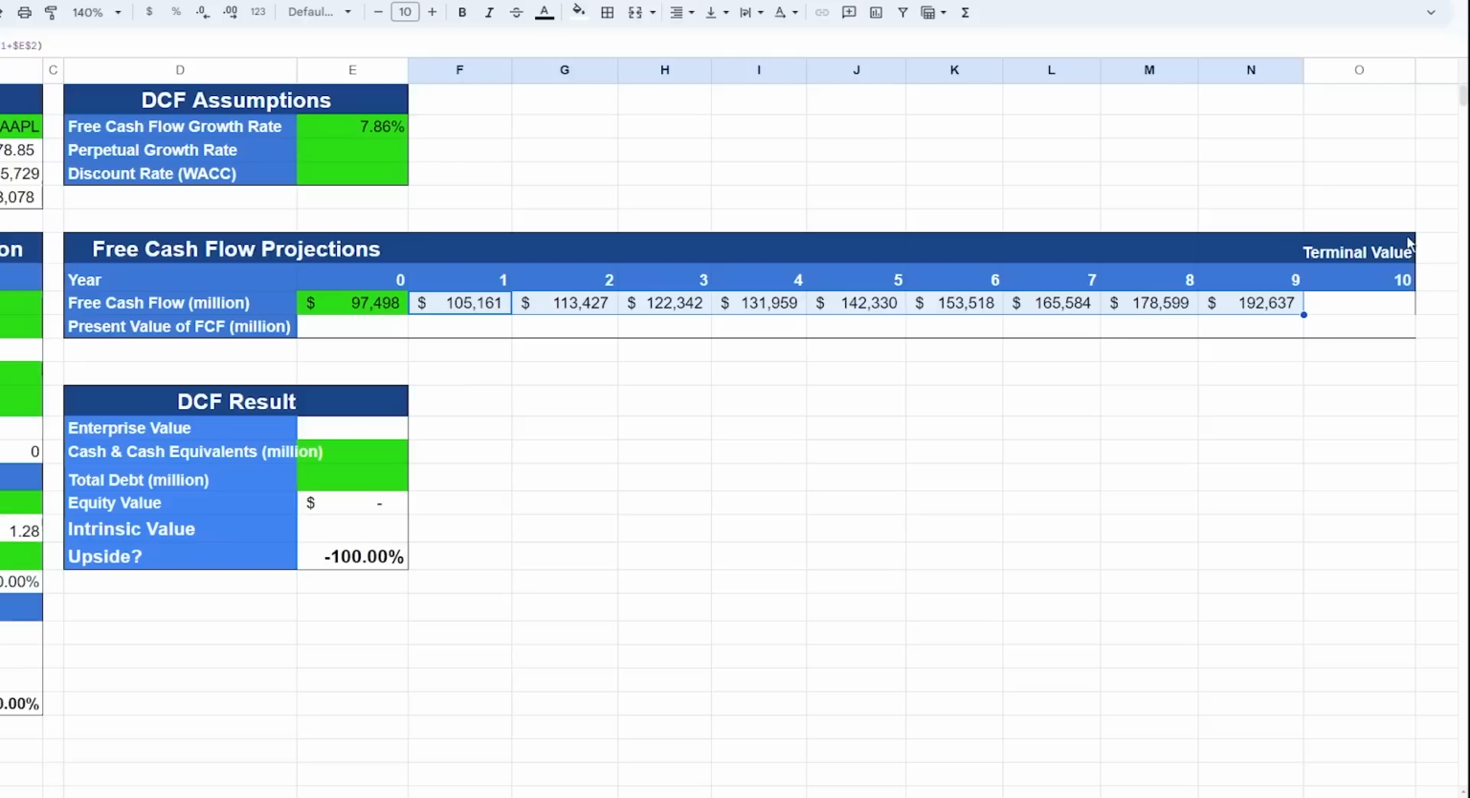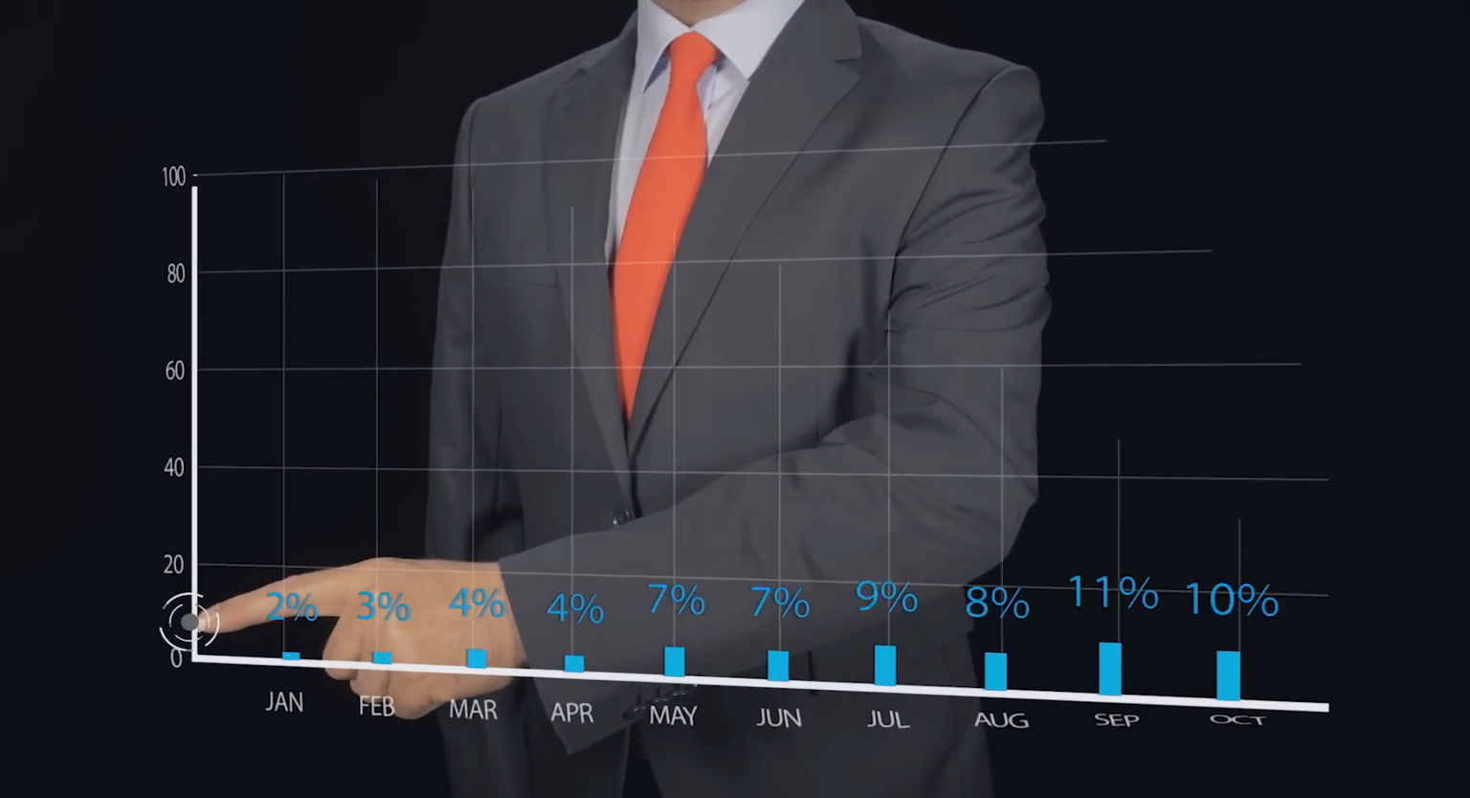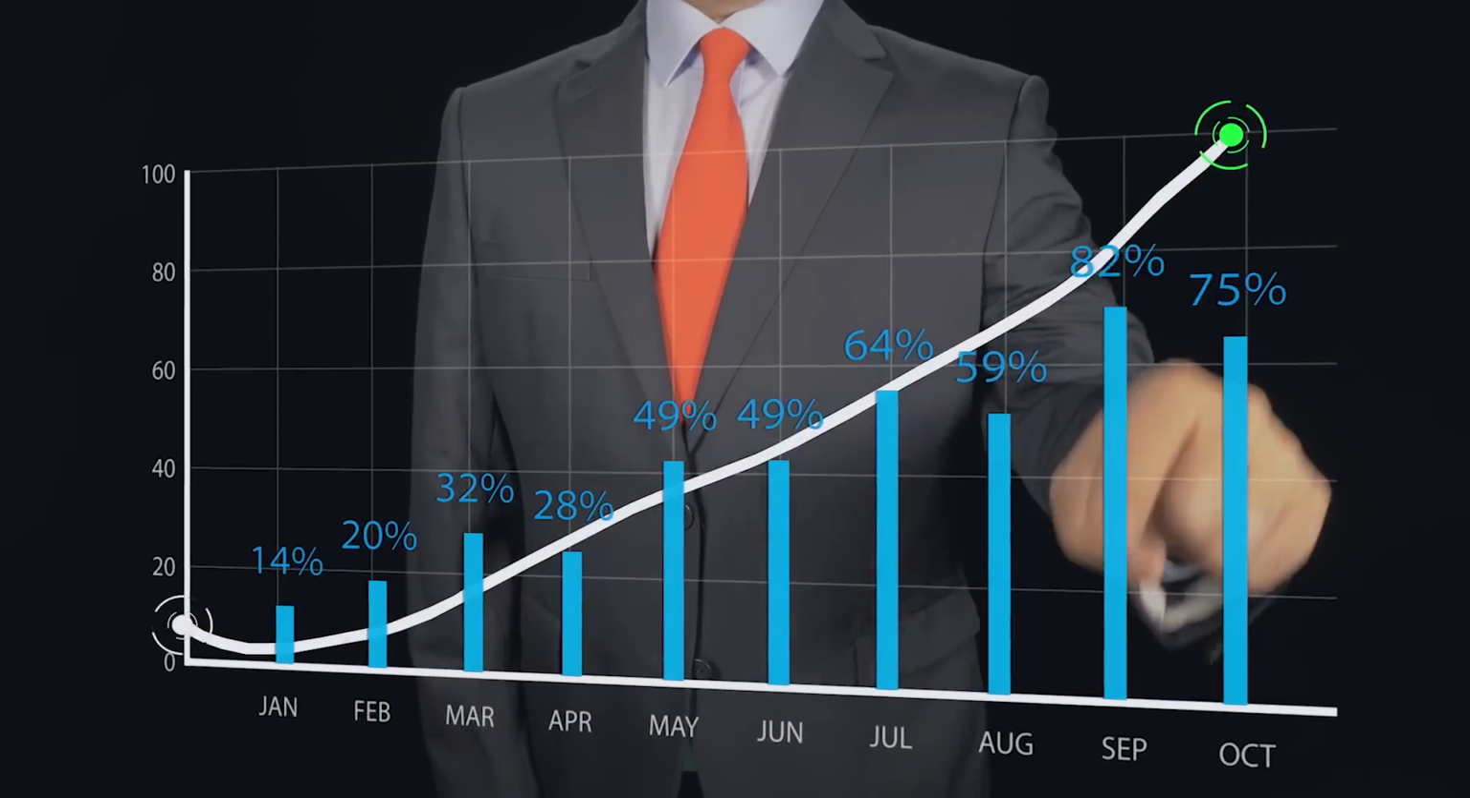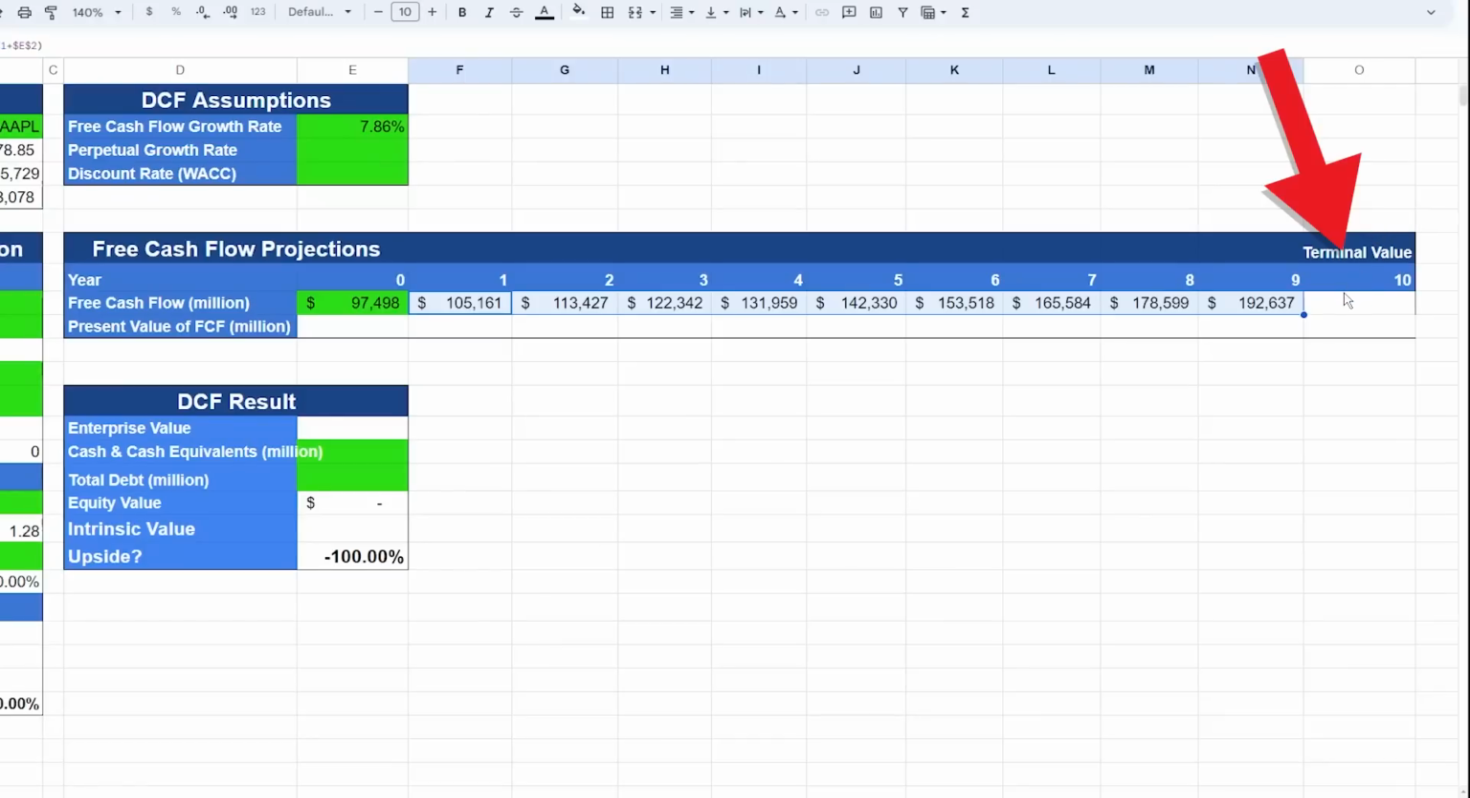But now, we have a problem. We can't predict anything further than 10 years because it's too far out and anything can happen after that. Meanwhile, the business will obviously continue to run and generate cash flows, right? So one solution is that we can just assume that the business will continue to grow at a fixed rate forever. The term for this is called terminal value.